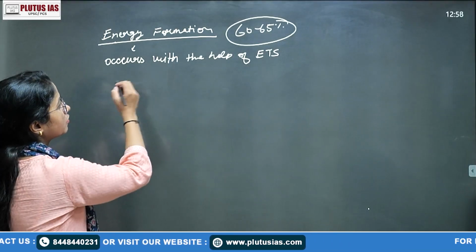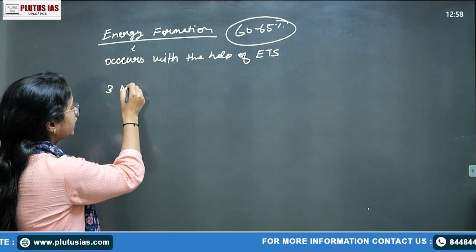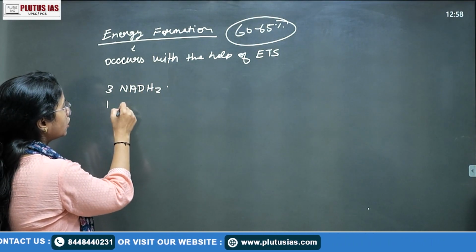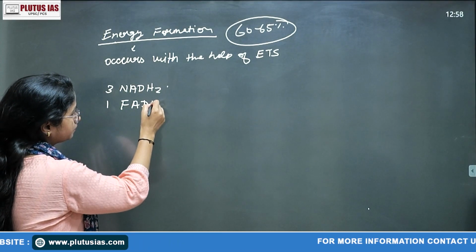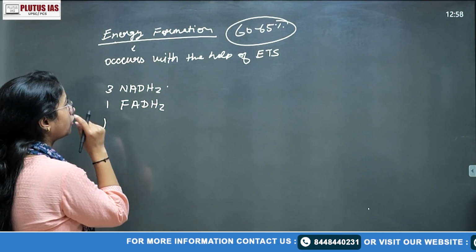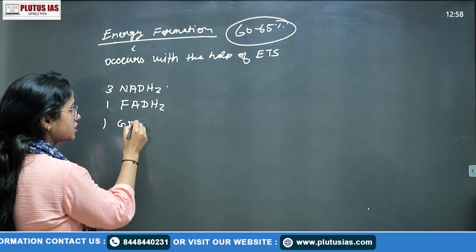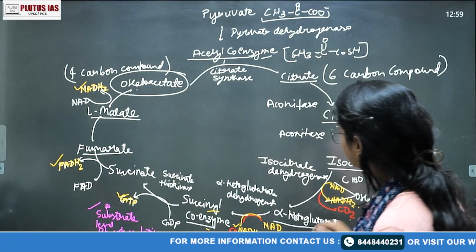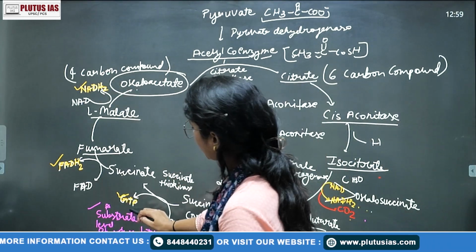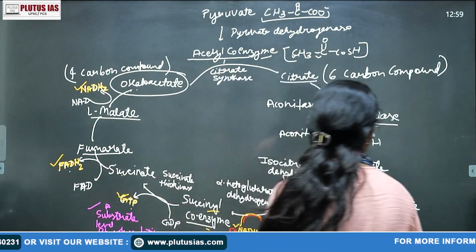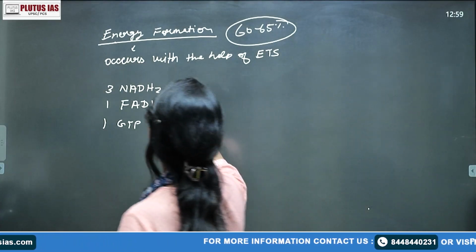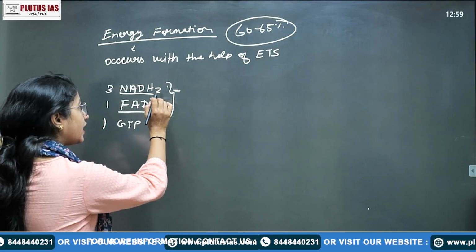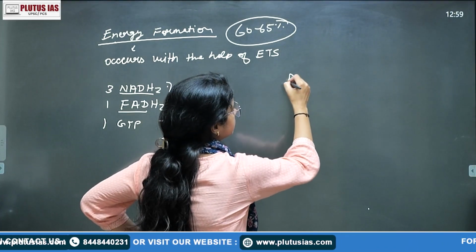सो यहाँ पे आपका एनर्जी फॉर्मेशन कितना हो रहा है, 3 molecules of NADH2, है ना, 1 molecule of FADH2 and 1 molecule of GTP. These are your energy molecules. और भी कुछ है क्या इसमें? No, right? यहाँ पे आपका 1, 2 and 3 NADH, 1 GTP and 1 is your FADH2. ठीक है? So from here, these two, the conversion of the NADH2 and FADH2, यहाँ पे you can write by star, है ना?